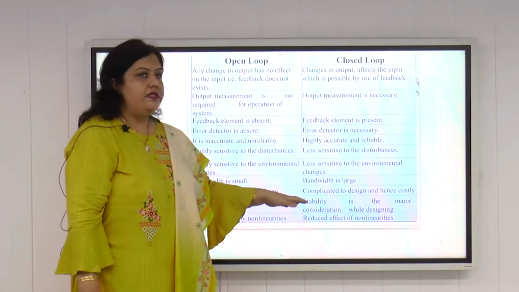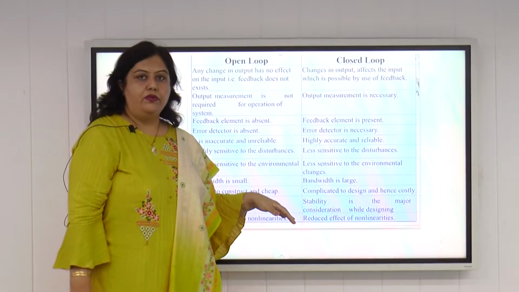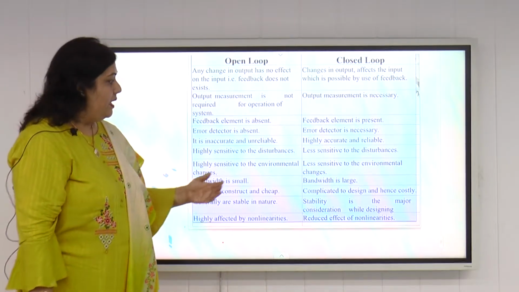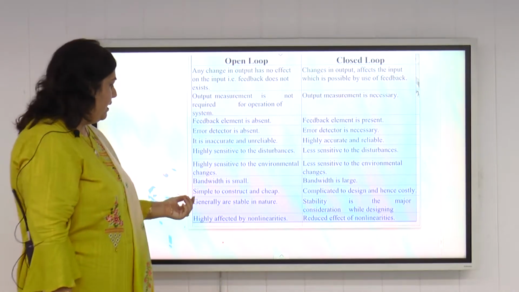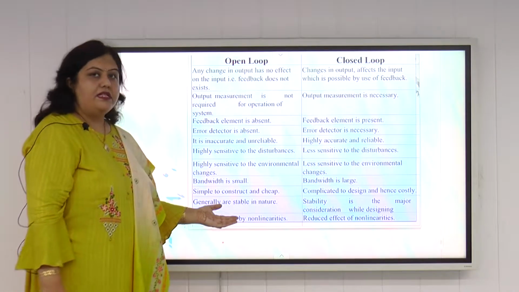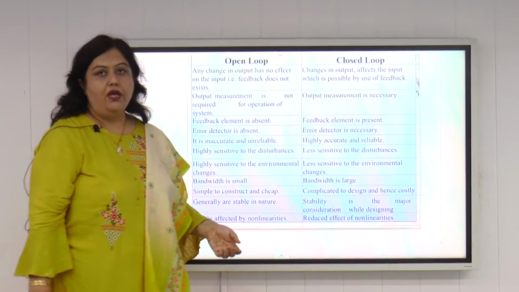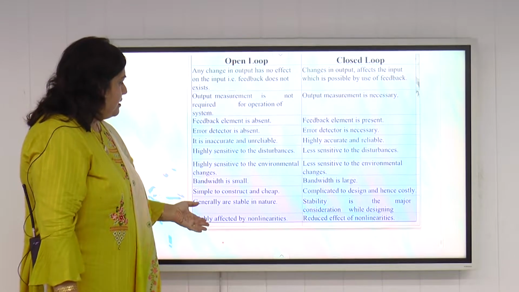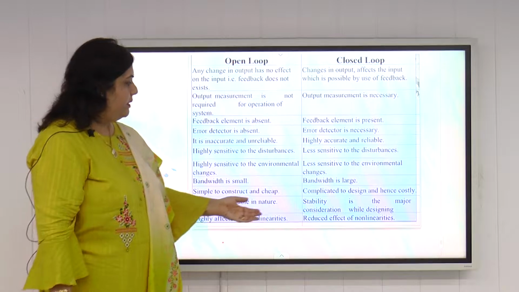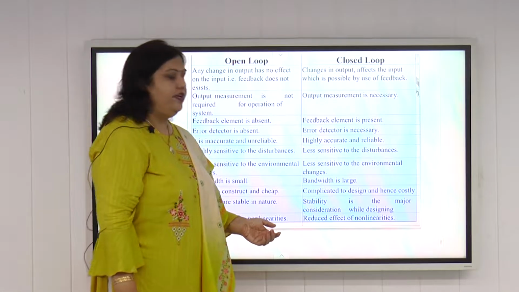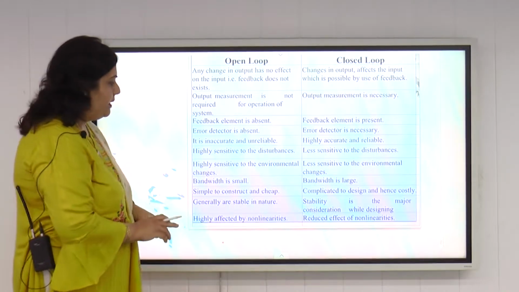But the closed loop system is complicated to design because stability is a very important issue while designing any closed loop control system, which we'll discuss in later lectures. So it is complicated to design, and hence it is costly. Generally, open loop control systems are stable in nature, but for closed loop control systems stability is the major consideration while designing. The open loop control system is highly affected by the non-linearities of the process, but the closed loop control system reduces the effect of any non-linearities. So these are the comparative chart of open loop and closed loop control systems.